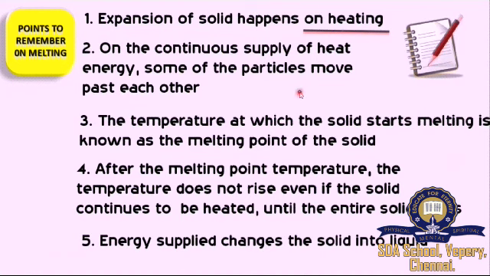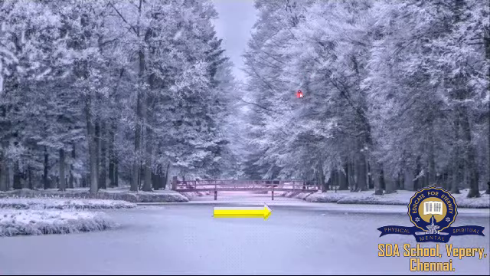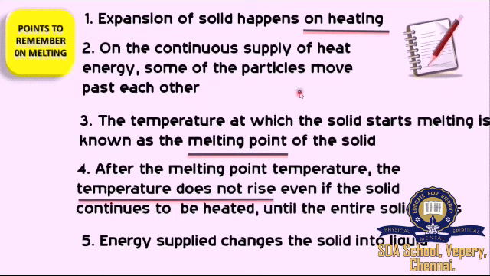That's why the liquid state is being formed. We also studied what is melting point. The temperature at which a solid starts melting is known as the melting point of the solid. After the melting point temperature, the temperature does not rise even if the solid continues to be heated, right? Until the entire solid melts. Energy supply changes the solid state into liquid state.